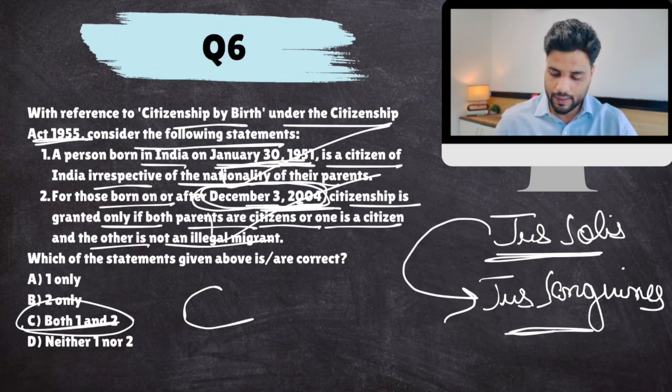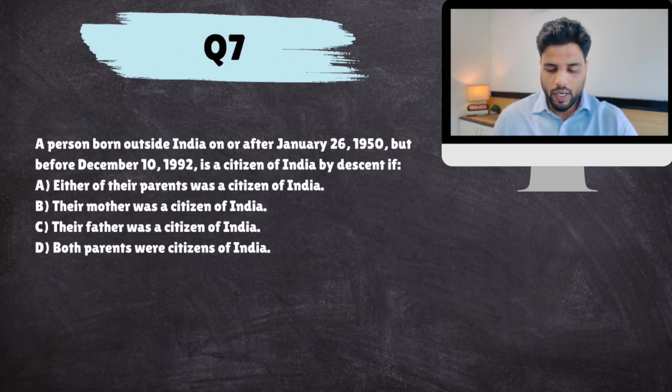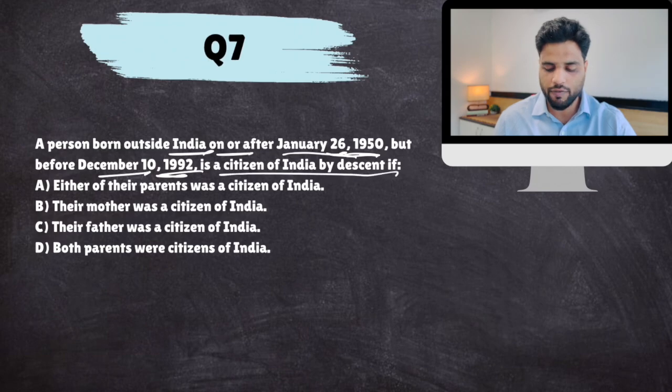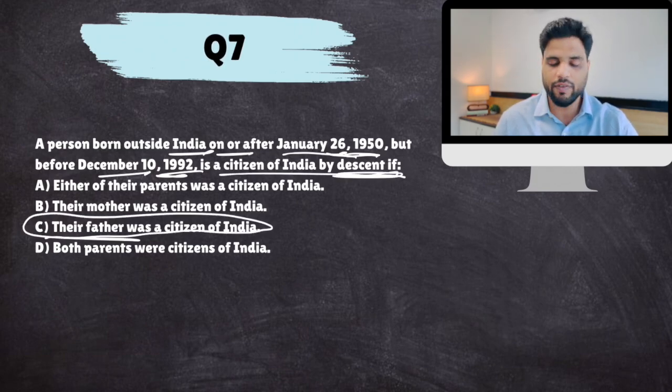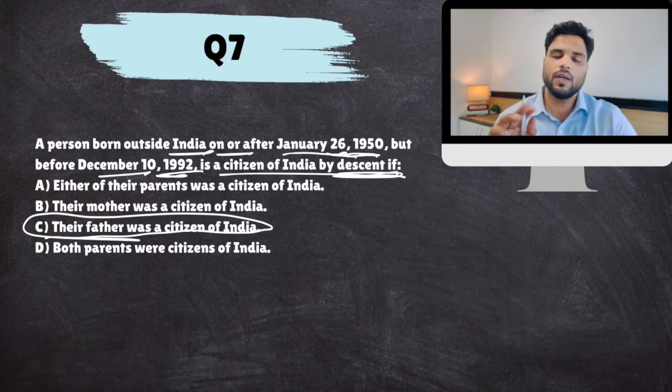Okay. Next. A person born outside India on or after January 26, 1950, but before December 10, 1992, is a citizen of India by descent if their father was a citizen of India. So if you are born outside India, but you're an Indian. And how would we know that you're an Indian? Your father was an Indian. Then you would be considered an Indian citizen.